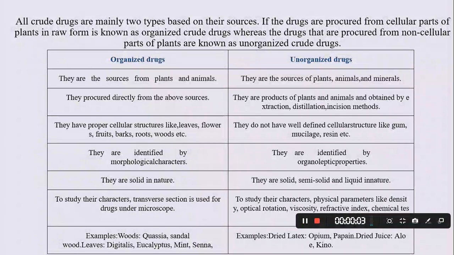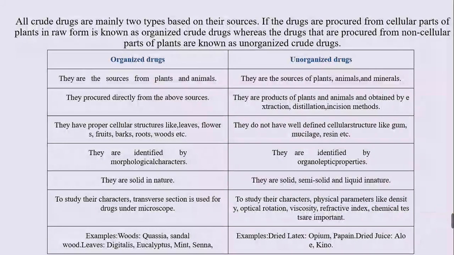Examples of organized drugs are woods such as quassia, sandalwood, and leaves such as digitalis, eucalyptus, mint, and senna. Under unorganized drugs, we have examples such as dried latex such as opium, papain, dried juices such as aloe and quinoa.